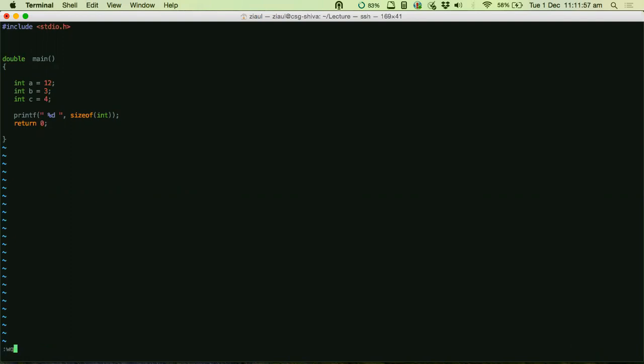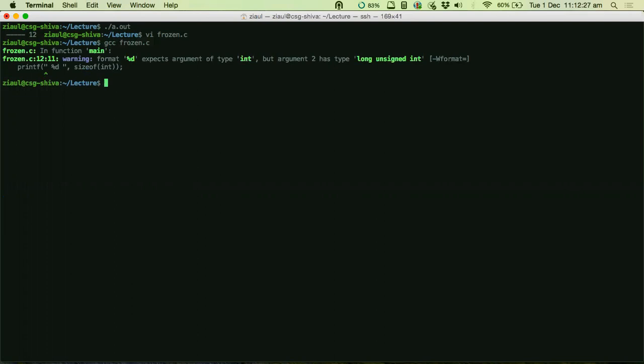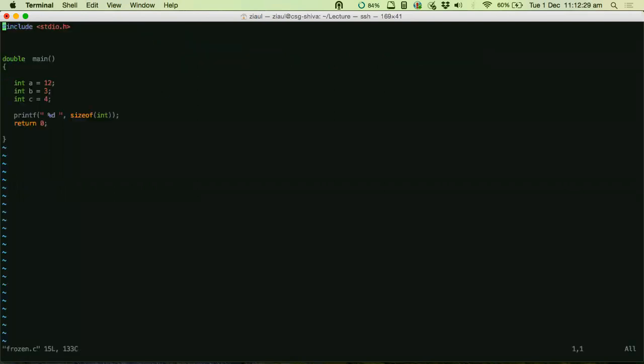Okay, so what have I used here? There is a function called sizeof. Again, I think sizeof is defined in the header called stdio.h. So I'm just using it as it is here. It's a C function which is part of a header file. Let me just see if it compiles or not first. Yeah, it compiles. Okay, so now this is sizeof, the sizeof operator which is there in this header.